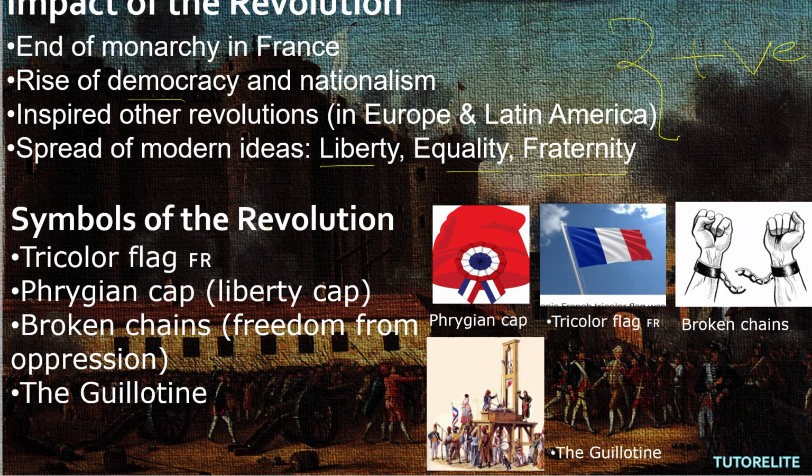Next, symbols of the revolution. So what were the symbols? The tricolor flag, that is the French flag. Next, the Phrygian cap. If I'm wrong in spelling something, excuse me. Next, broken chains, freedom from oppression. What is oppression? What the king used to do to the people. The guillotine, this was a punishment given to the people.